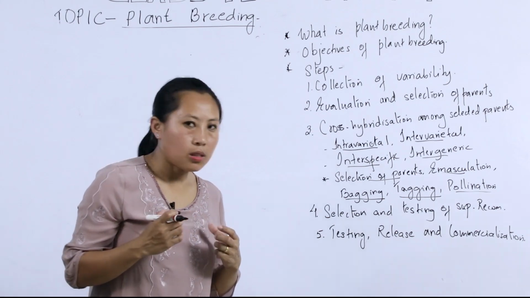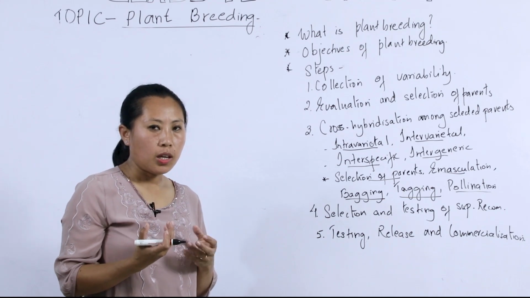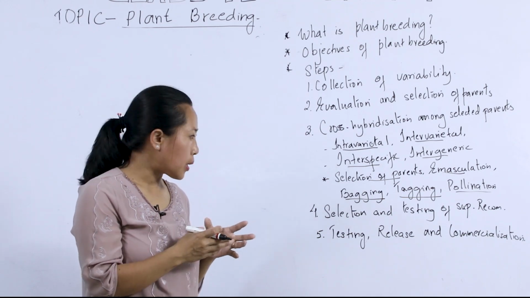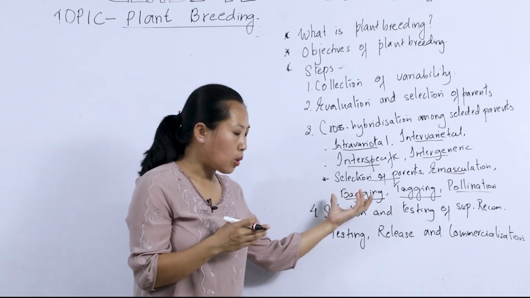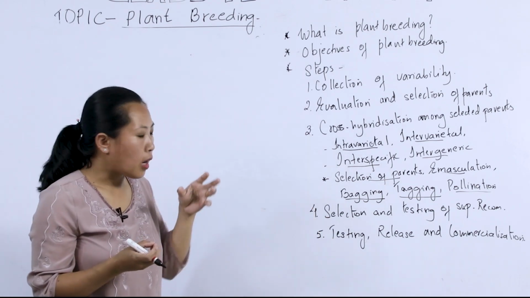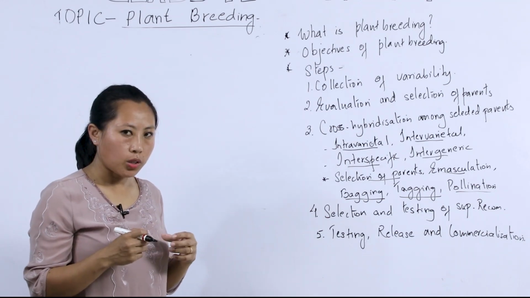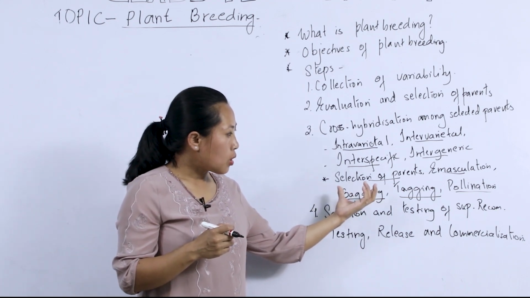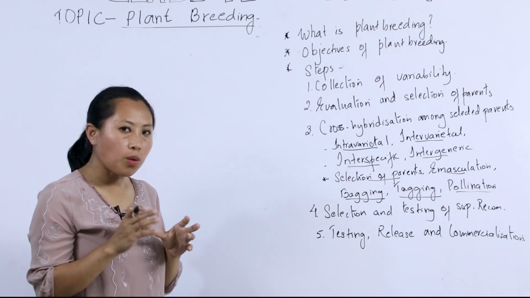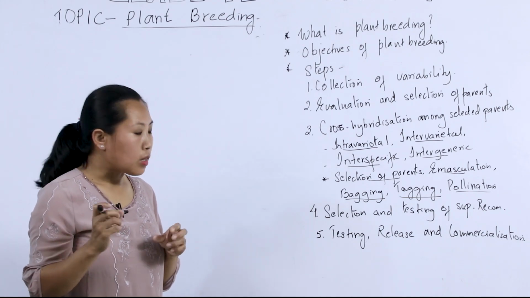So once the pollen grains are matured and the stigma is receptive, the pollen grains are collected from the desired male plant, and the polythene bag or paper bag is removed from the female plant, and the pollen grains are dusted on the stigma of the female flower. In that way, pollination is brought about. So in this cross hybridization, following the steps, only pollen grains from the desired male plant are allowed to pollinate the stigma of the desired female plant.